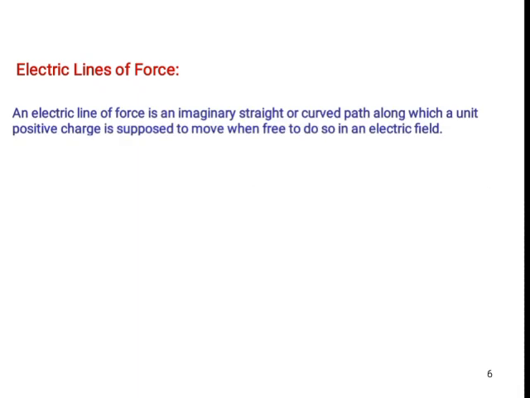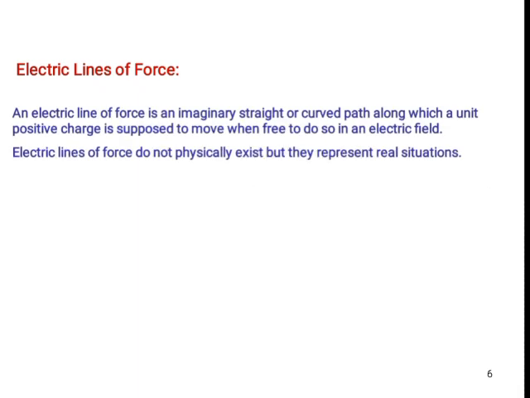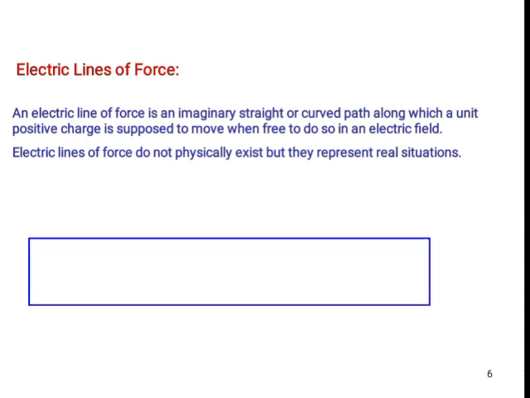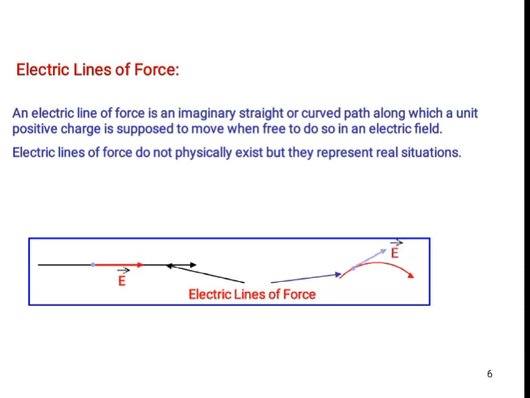Next one, electric lines of force. These are imaginary lines. Either they may be straight or a curved path. So we are assuming they are straight or curved paths. So these are electric lines of force. If we are drawing a curved path, then to understand its direction, we have to draw the tangent in this way to know the direction of that electric line.